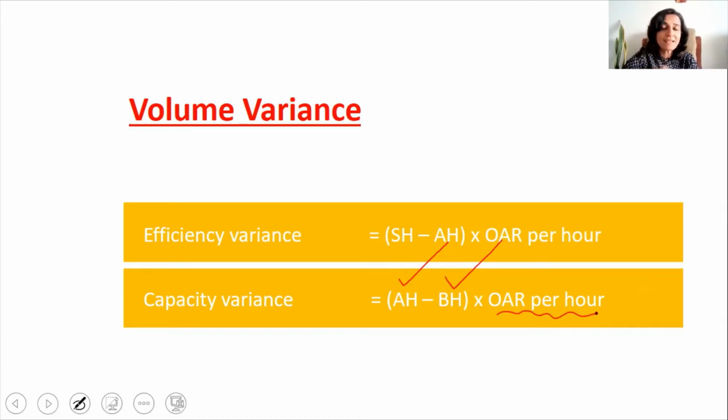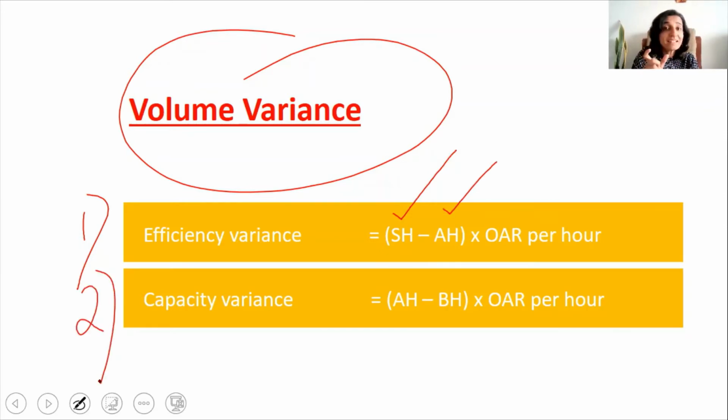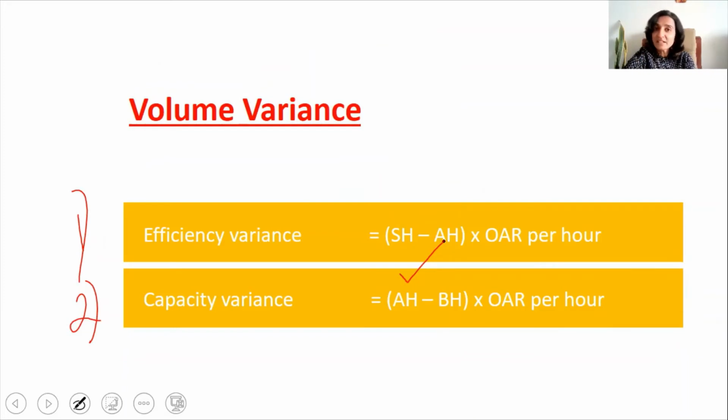This measures the capacity utilization. So as I said, the volume variance is divided into two. One is the efficiency variance, where we see whether the time taken by the laborers is more or less than the standard. And as far as the capacity variance is concerned, whether the capacity of the organization is getting utilized. If the capacity was fully utilized, we would have taken the budgeted hours. So these are the two formulas that we have to learn.